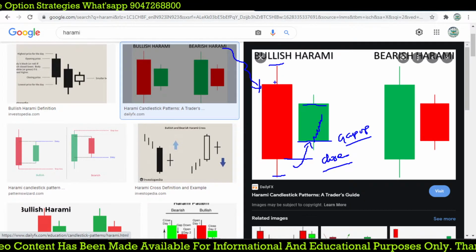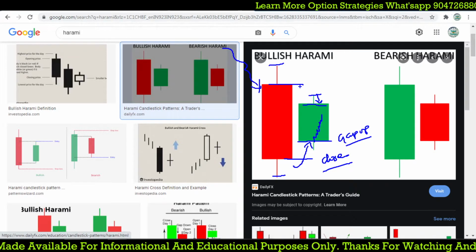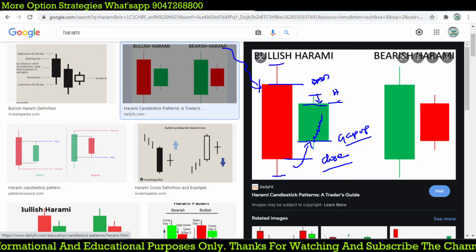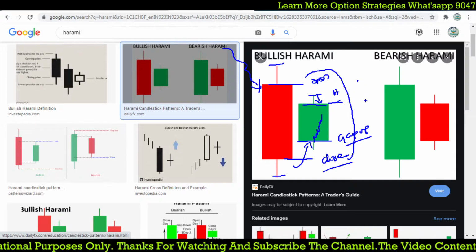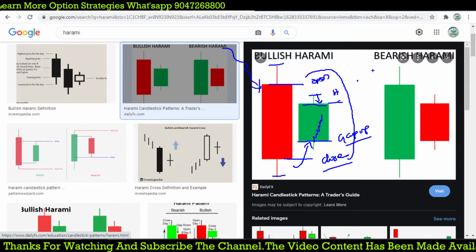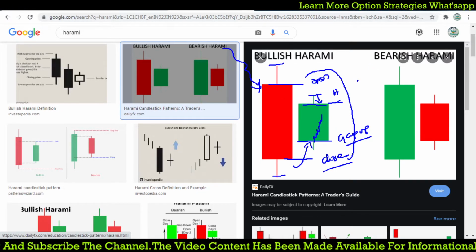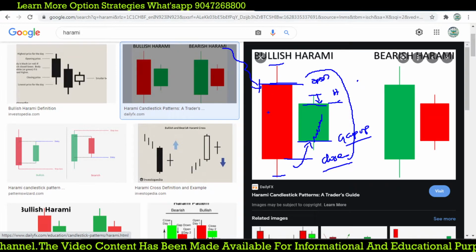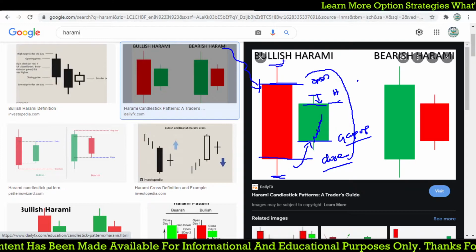So that is the previous day open here. The high and close will settle in between the previous day open price, so the high as well as the close of this candle. When you find this kind of pattern at the bottom of the market or the lowest level of the market, that should give you some kind of reversal at the lower level. In this particular pattern, we are expecting that today's close is completely inside between the open and close of the previous day, not the high and low, right? So that is the important key.